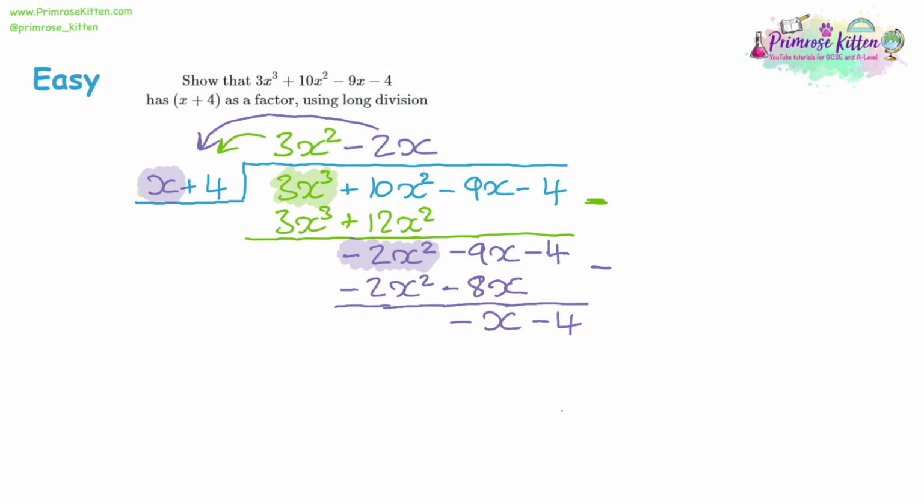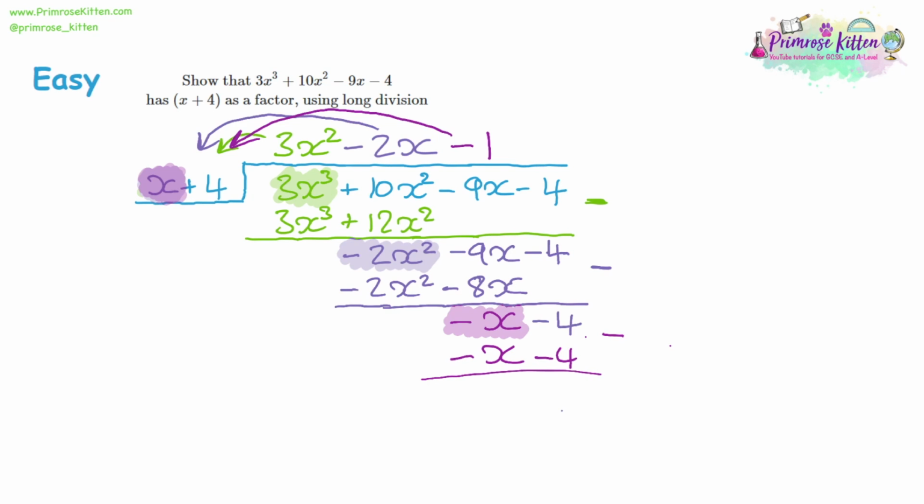So now we can move on to our next division. We're going to take the x again and divide it by a new term, the negative x. So now we're dividing the third term, but again, our latest version of the third term. Negative x divided by x should give you negative 1. Now we need to multiply that by our original divider. Negative 1 times x is negative x, and negative 1 times 4 should give us negative 4.